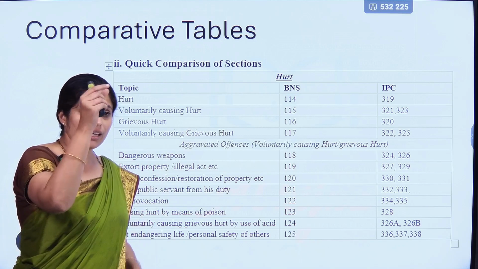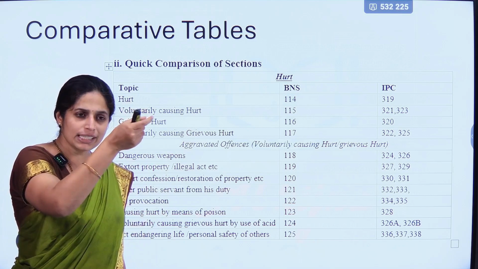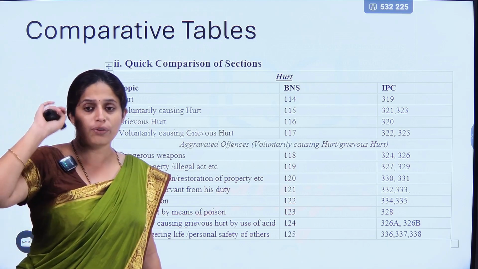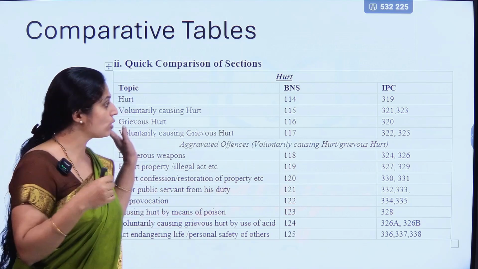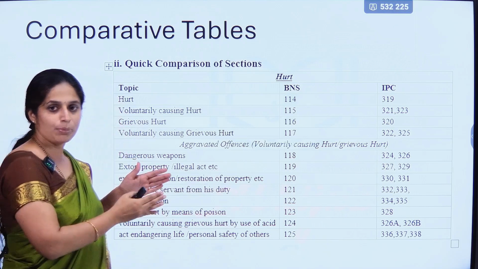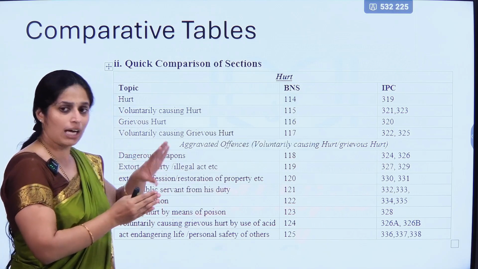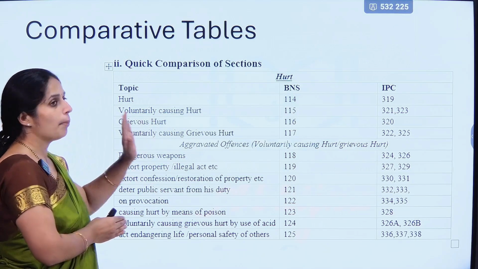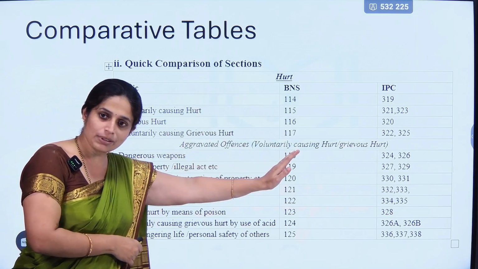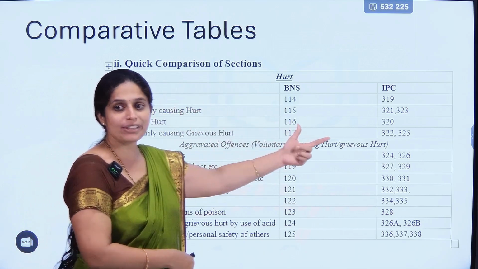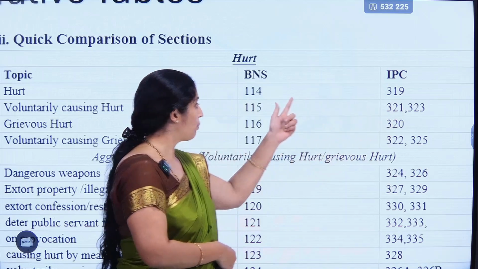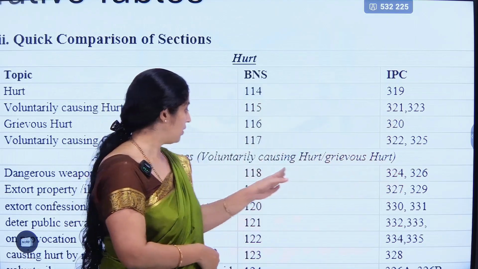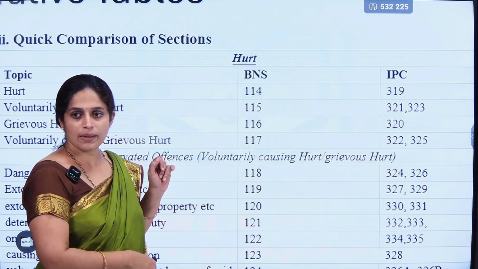So not like in the Evidence Act what we find, where the continuous sections are there from section 1 to section 400. This is not so. Maybe after a chapter or maybe after a topic, like how it will become relevant, in that manner we have given the comparison of Bharatiya Nyaya Samhita and IPC also, so that we will understand which two sections have been clubbed and framed into one particular section. See here, like this we will get to know this, right?